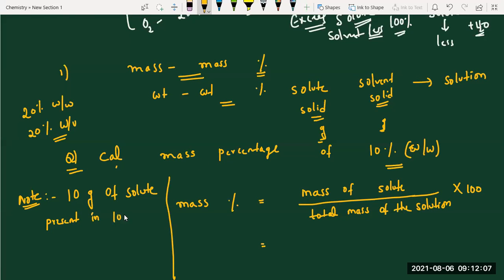Mass percentage means 100 grams of solution. Did you understand my point? So solute you know, solution you know, then you can calculate solvent also, no? Sometimes they will ask solvent also. How to calculate? 100 minus 10, 90. Did you understand my point?